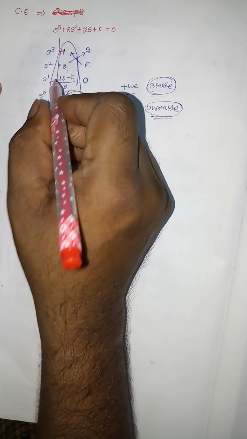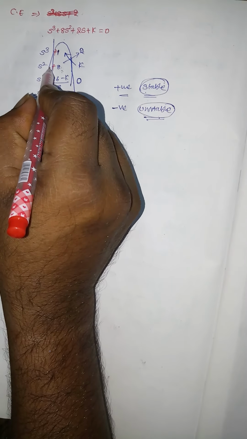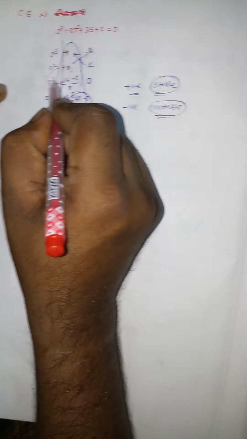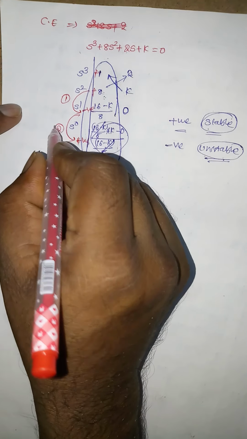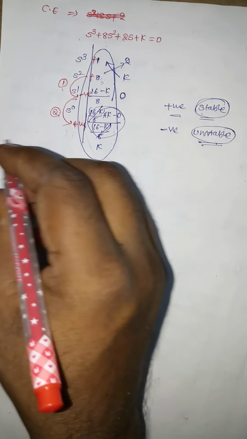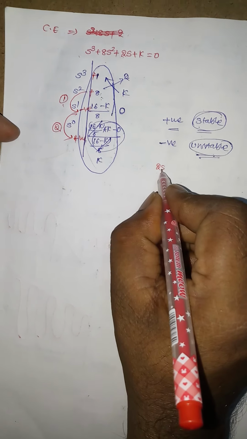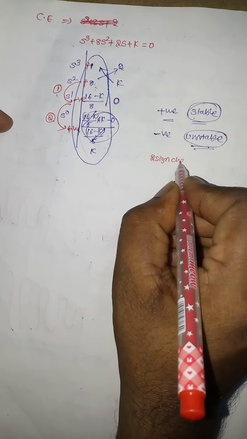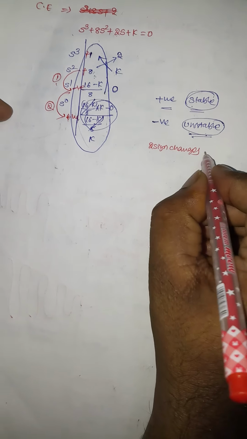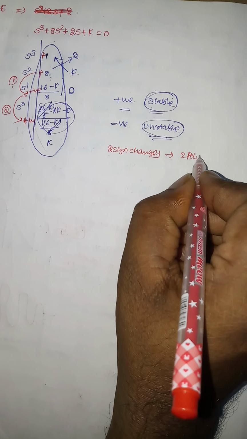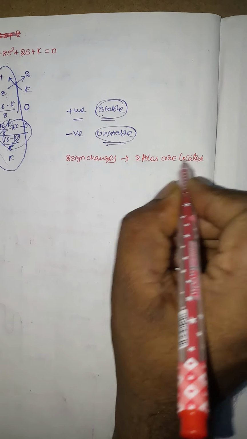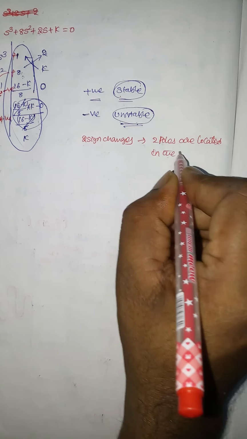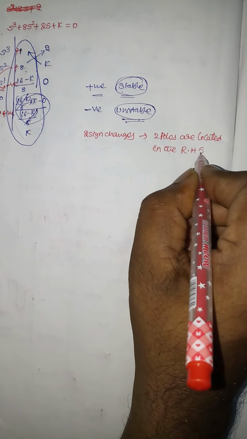From here to here is one sign change, plus to minus. From here to here is another sign change. So there are two sign changes, and therefore two poles are located in the right half of the S plane.